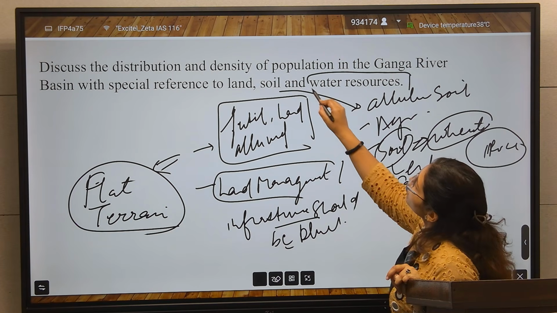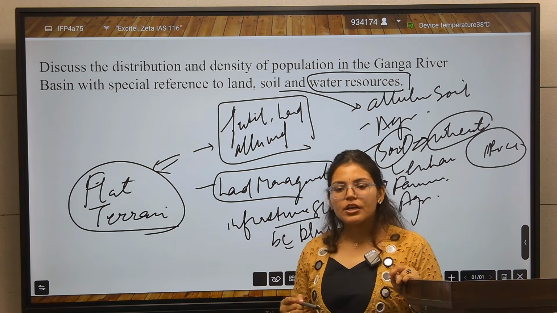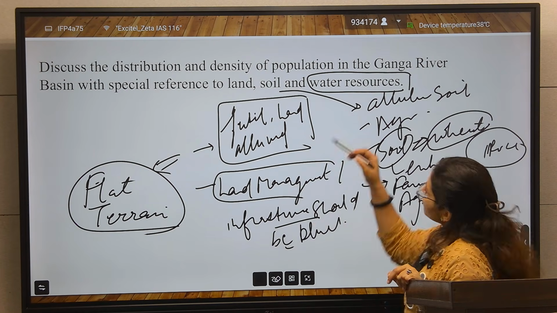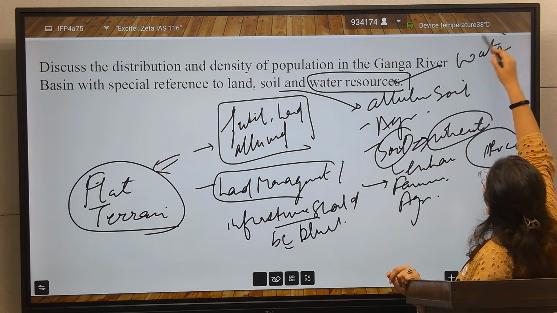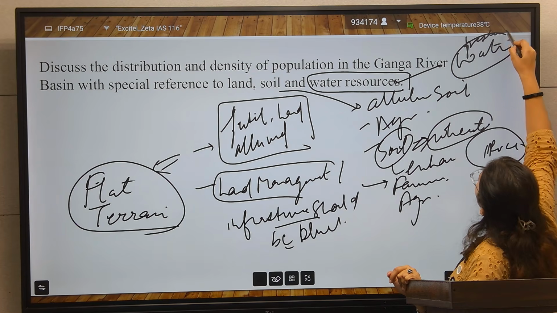After that, the water resources. Talk about the tributaries of Ganga. There is better fresh water quality.